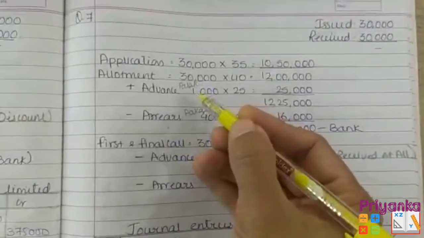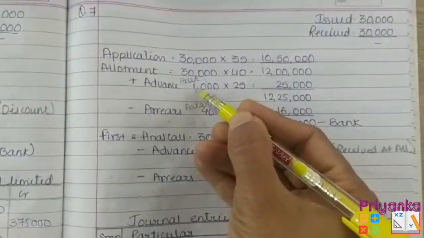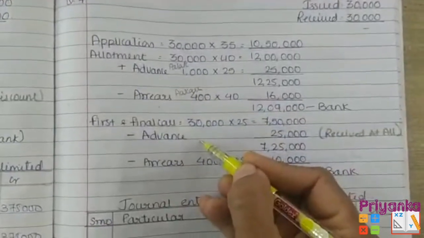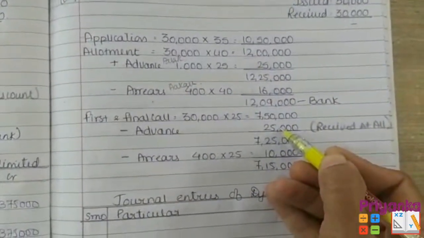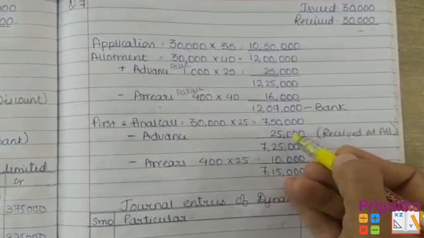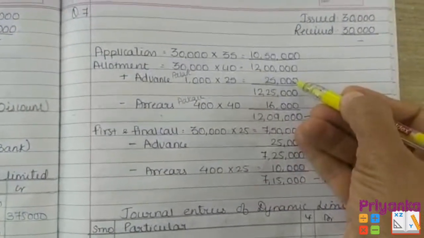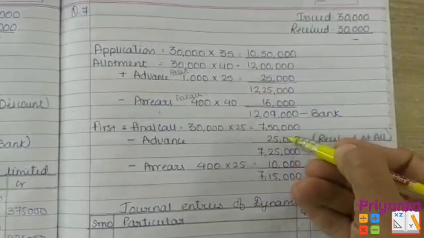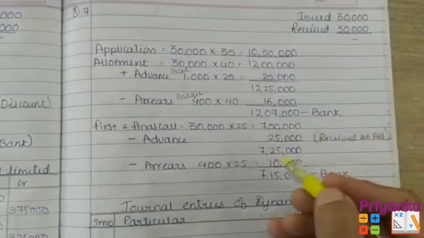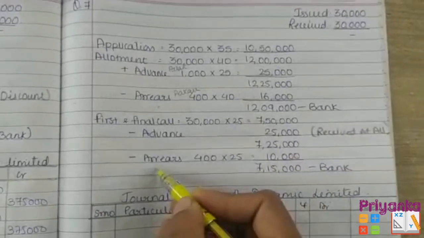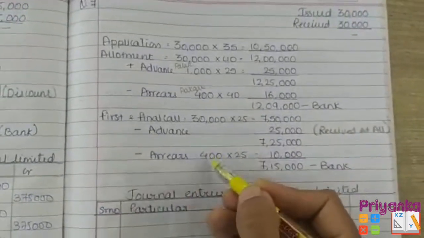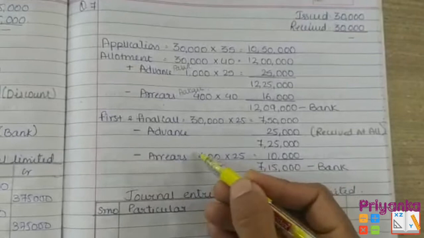Advance amount which has been received at the stage of Palak, so here you have to minus it. The same amount 25,000 has to be minus at the stage of final call. Why? Because we already received this 25,000 at the stage of allotment. So remove from here that this amount has already been received. So only this much amount is going to become. So get minus again the arrears of Akash 400, Akash the holder who is